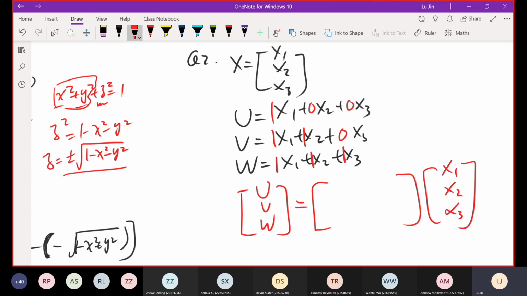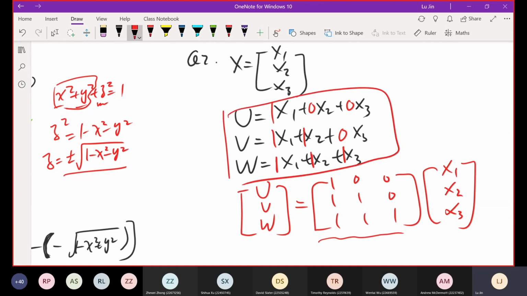In the transformation matrix in front of the x vector, we have 1, 0, 0, 1, 1, 0, 1, 1, 1. All these ones and zeros are just coefficients in front of x1, x2, x3 in these three equations.